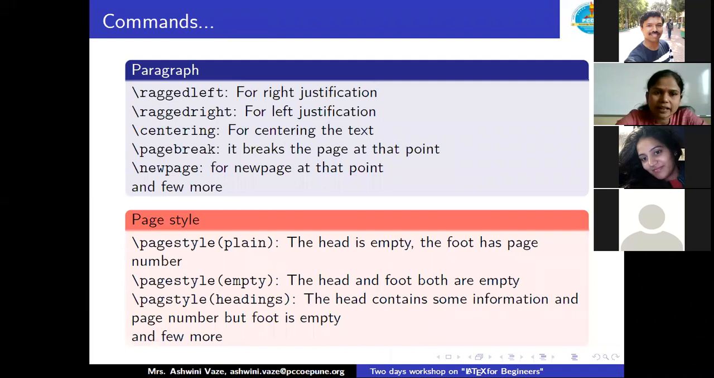So these are the paragraph commands which are used for different purposes, like \raggedleft for right justification, \raggedright for left justification, \centering for centering the text, \pagebreak, \newpage, and many more. Similarly, page style also. So \pagestyle{plain}: the head is empty and the foot will give you the page number. I'll explain this while dealing with the demo research article I prepared for you. \pagestyle{empty}, \pagestyle{headings}, and many more.